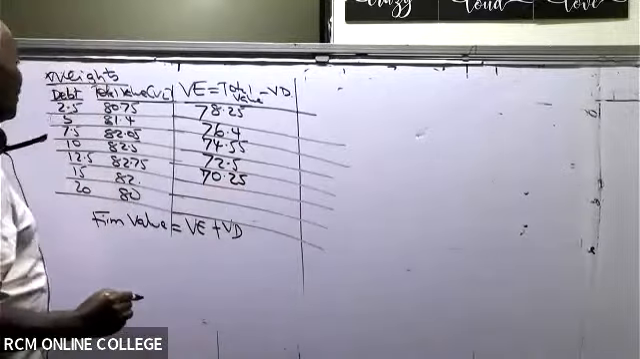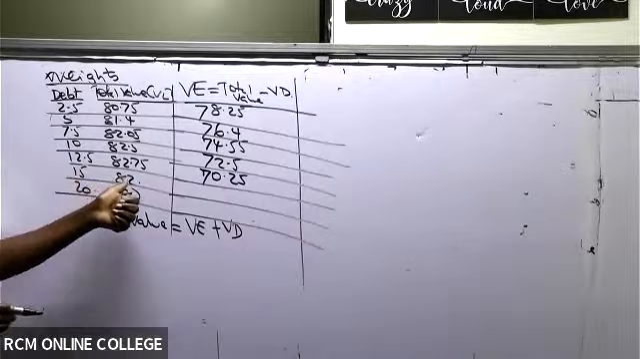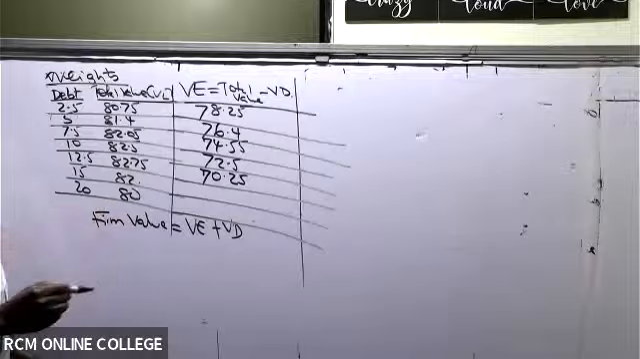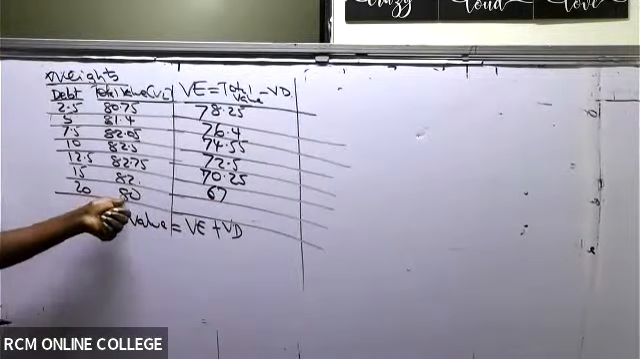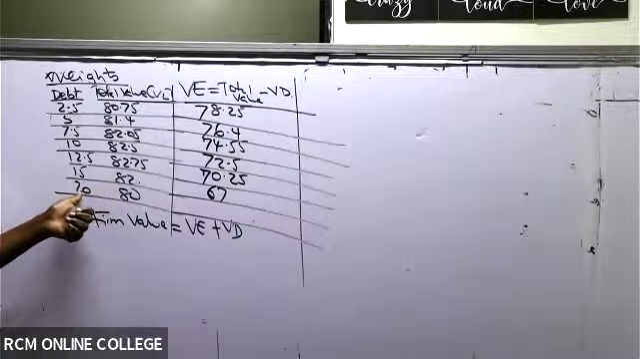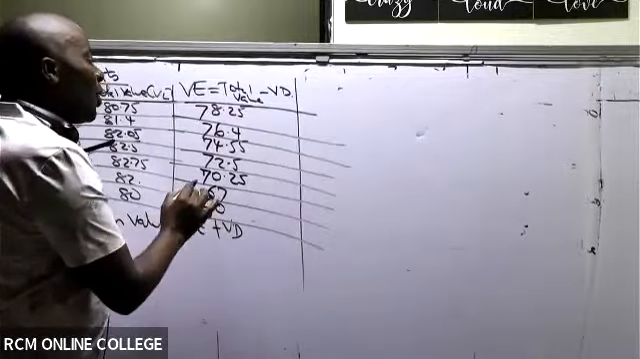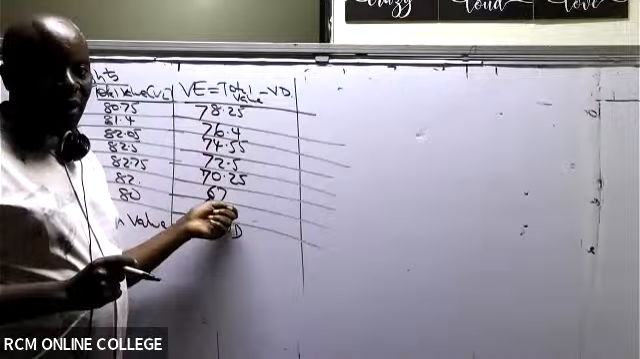And then we have, ladies and gentlemen, 82 minus 15. This gives me 67. And then we have 80 minus 20. 80 minus 20 gives me what here? 60. Of course, as you realize, I'm only doing this for demonstration purposes.